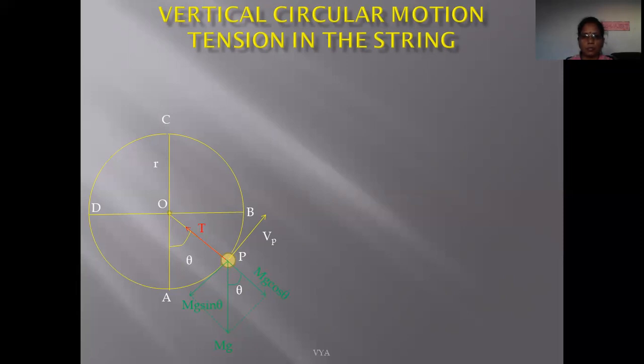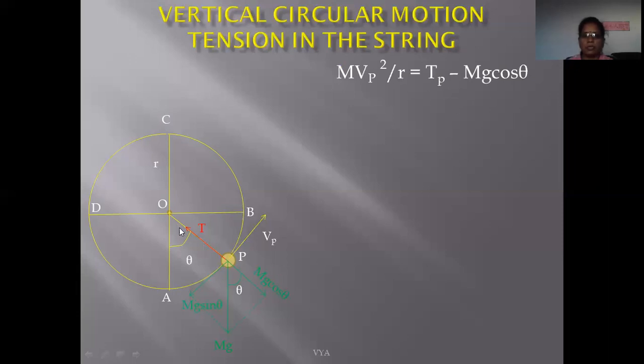is nothing but the centripetal force. That centripetal force m vp square upon r is equal to Tp minus mg cos theta, where Vp means the velocity of this particle at any point P, while Tp indicates the tension within the string at point P. Why do we take a negative sign here?